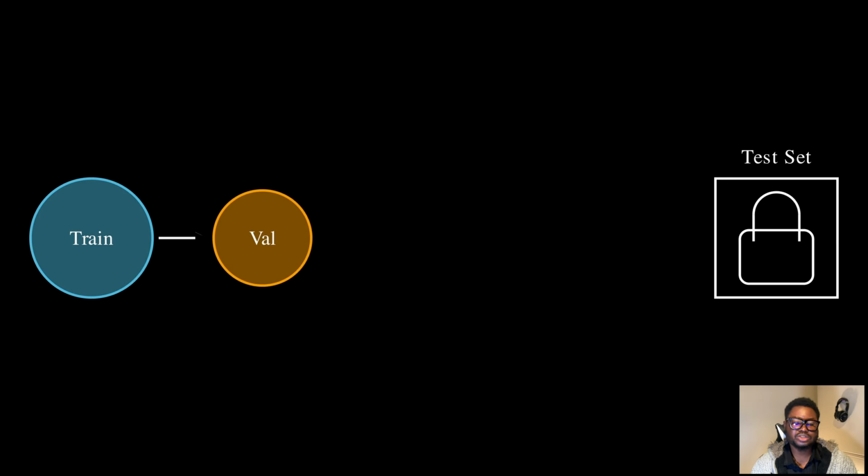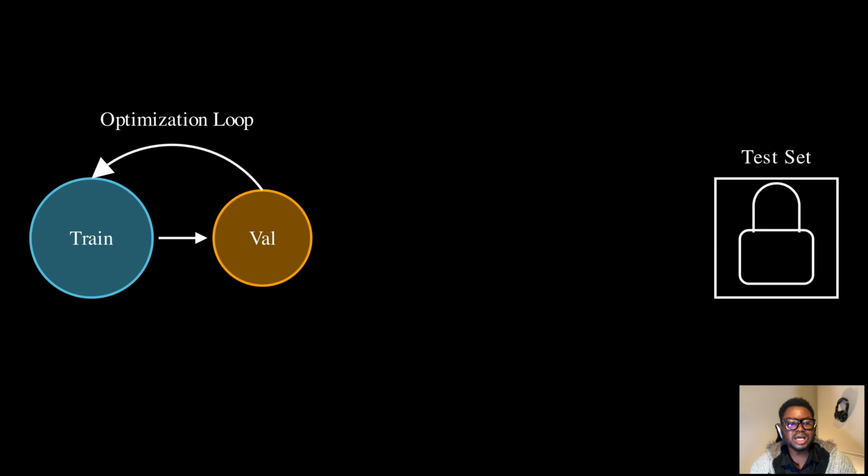Makes sense, right? So if we can't use the test set during development, what do we use? This is where the validation set comes in. Here's our training set in blue and our validation set in orange. And here's the machine learning development loop. First, we train a model on the training data. Second, we evaluate it on the validation data.